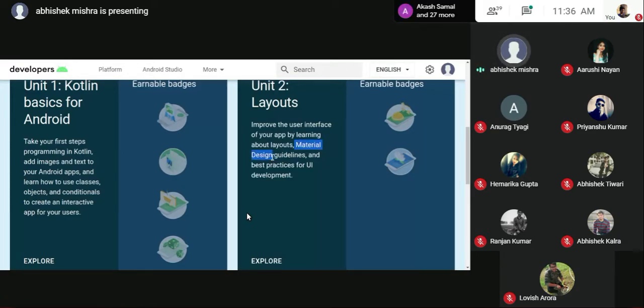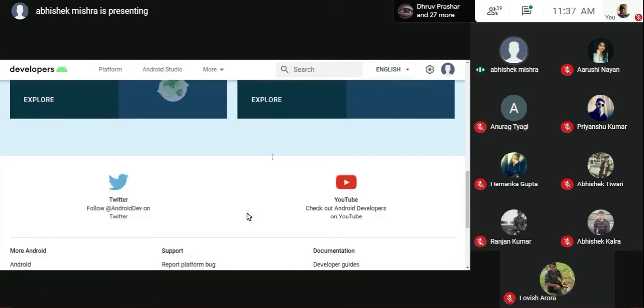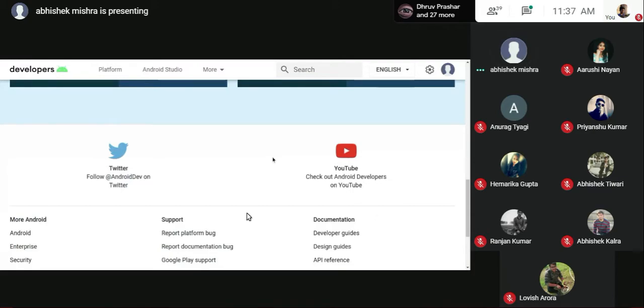Now, what is material design? I'll tell you about this in a second. Material designs are a set of guidelines for the appearance of a layout, color combination, etc. These are the practices that enable you to write a cleaner UI. Every one of us has used very good applications. I'll use the most common one, YouTube. If YouTube had a very bad UI, would you have been using that? I don't think so. Since YouTube has a good UI, that is the reason why we are using that.